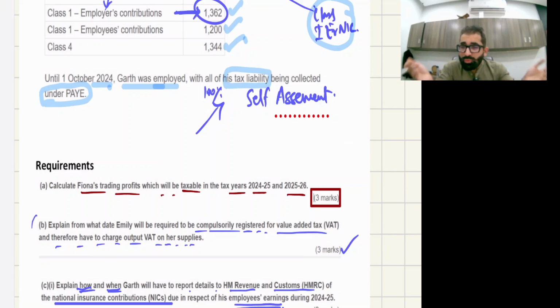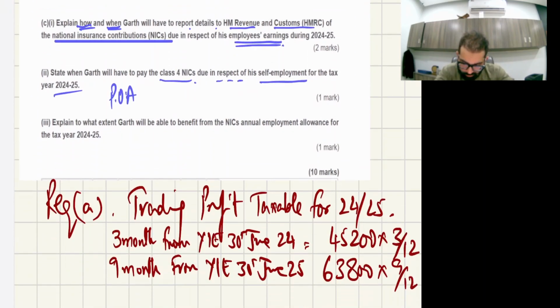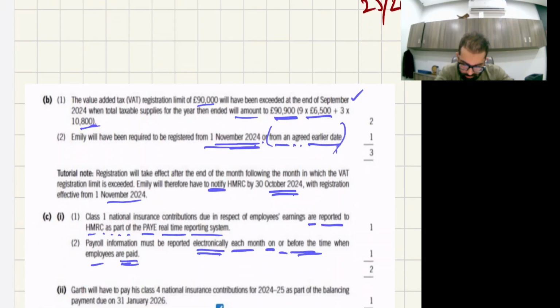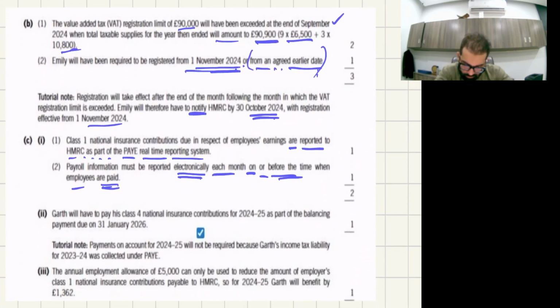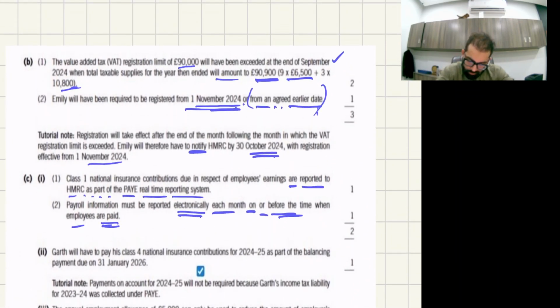So now for the 24-25 fiscal year, he has to pay class 4 NIC on the balancing payment date, which is 31st January 2026. Girth will have to pay class 4 NIC for 24-25 as part of the balancing payment due on 31st January 2026. Now, just an extra point, you don't need to write this tutorial note. I have just given you for your reference.